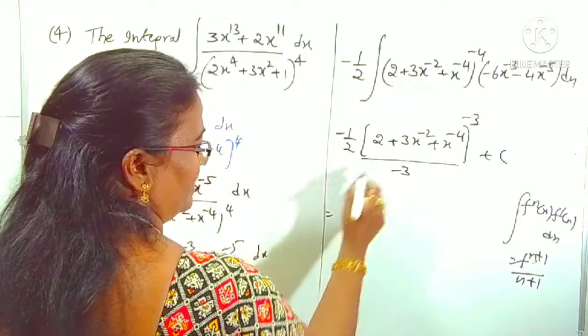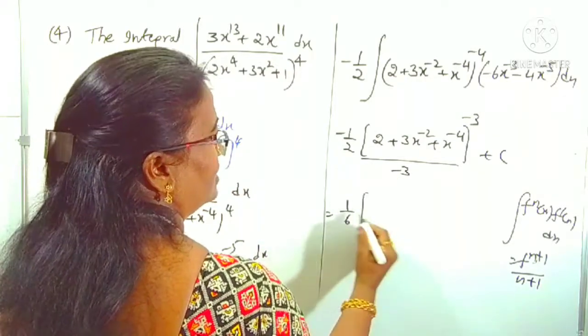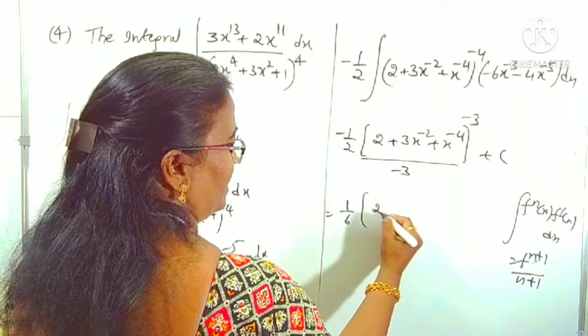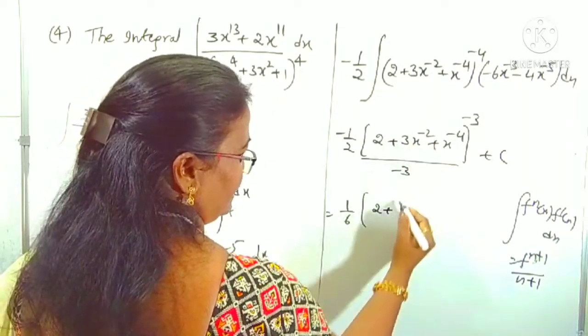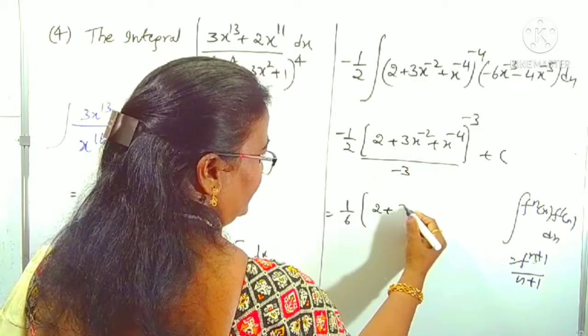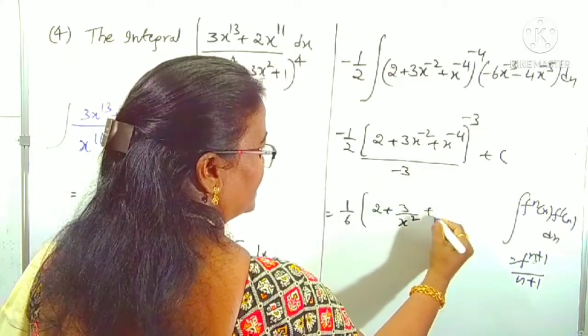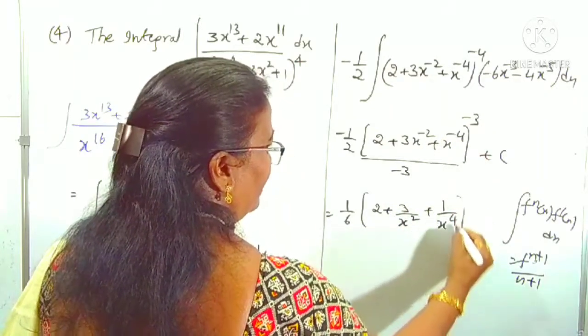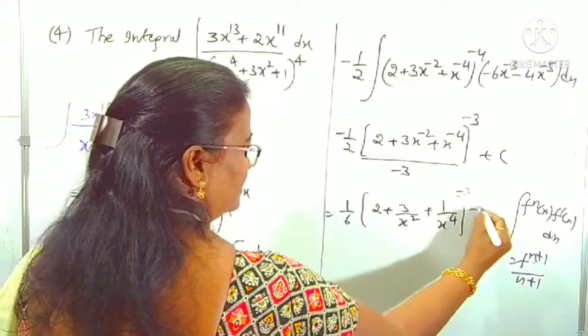You know minus or minus plus 1 by 6 of, I am writing like this, 2 plus, simplified answer. Simply we can write 3x power minus 2 as 3 by x square, plus x power minus 4, we can add 1 by x power 4, power minus 3, right?